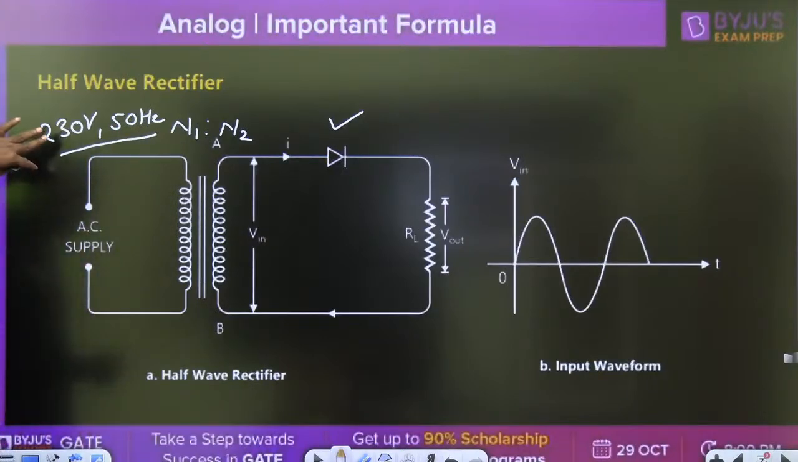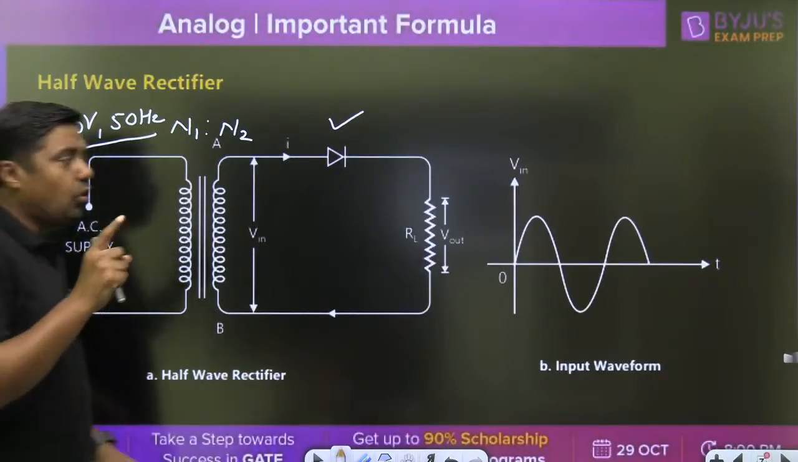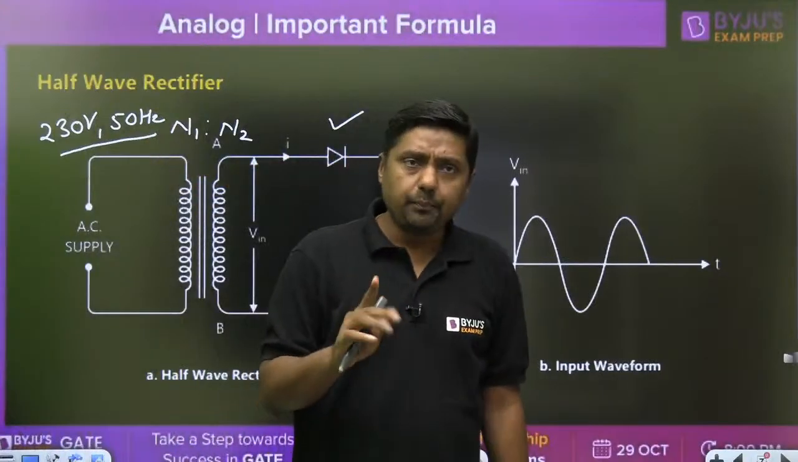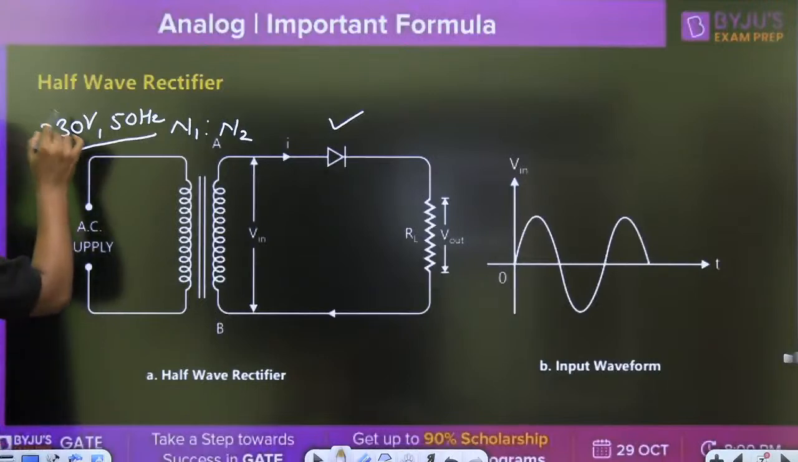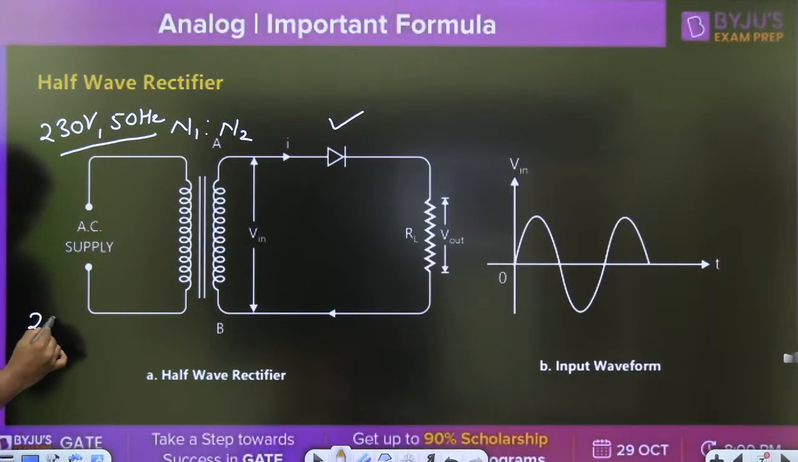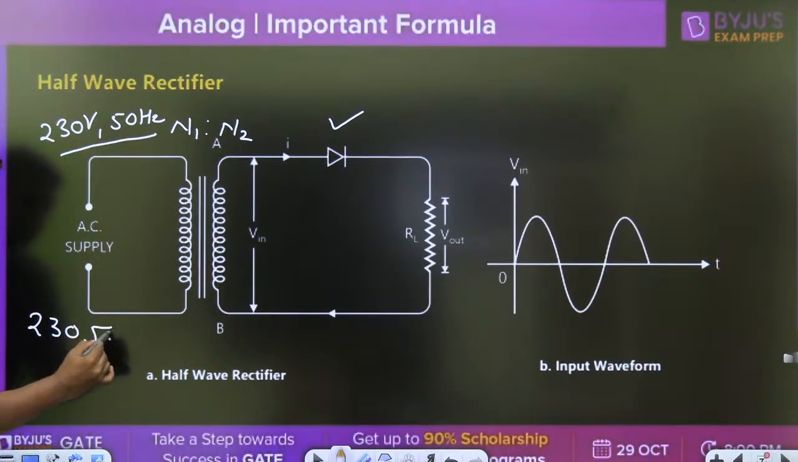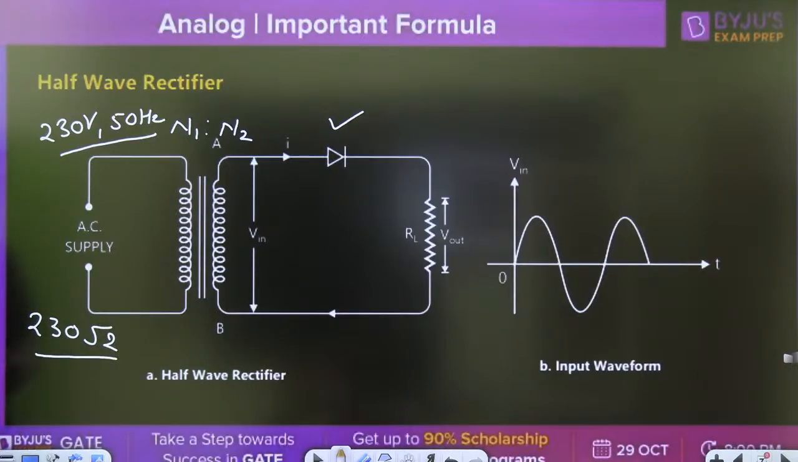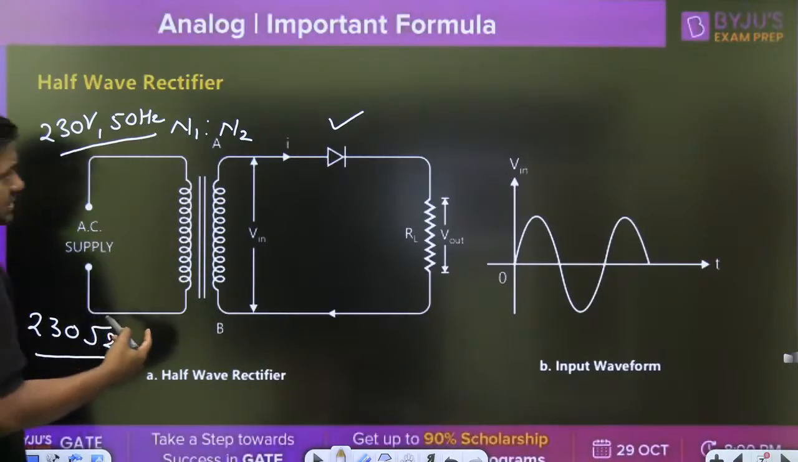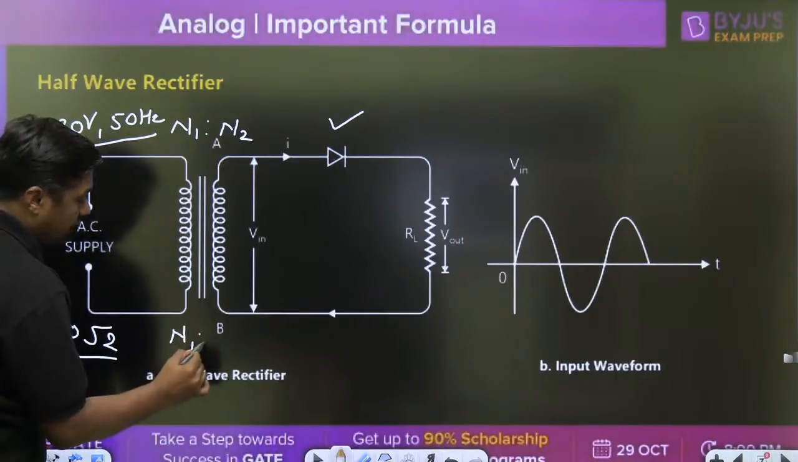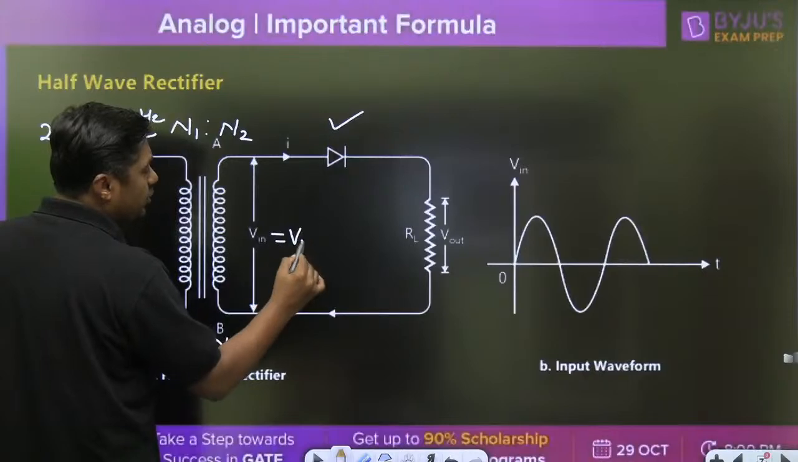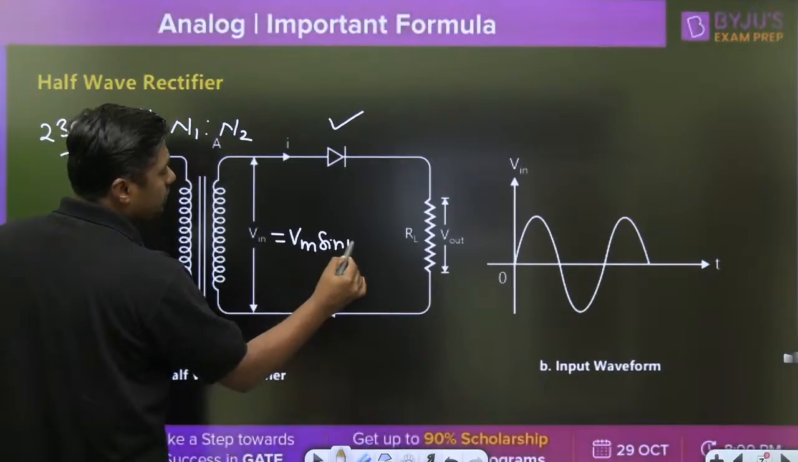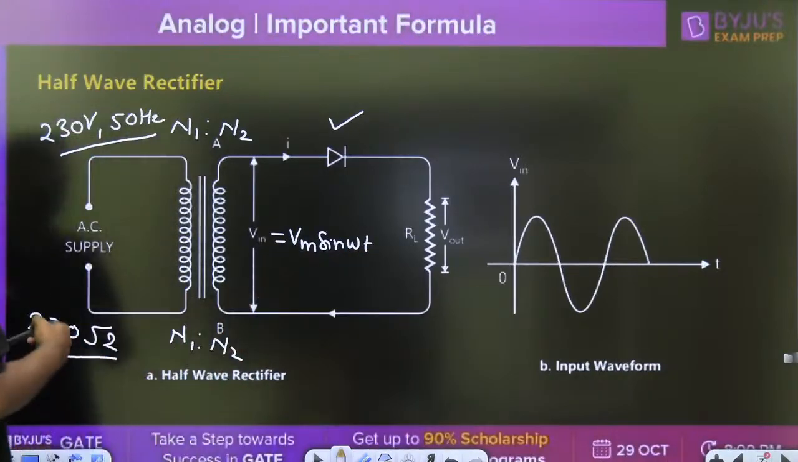Remember that this 230 volt, if nothing is given, is the RMS value. Convert it into peak value at this point, so it will become 230 into root 2. The peak value will be 230 into root 2. Second thing, after step down, N1 is to N2, that is the turn ratio. Here we are getting Vm sin omega t.